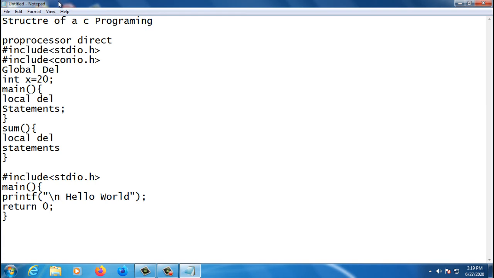Some programmers also use getch, but getch is a different function. getch will hold the console until you give it a character. If you give a character, only then will it exit and close the console. Because the getch function is asking for a character, that's why we use getch over there.